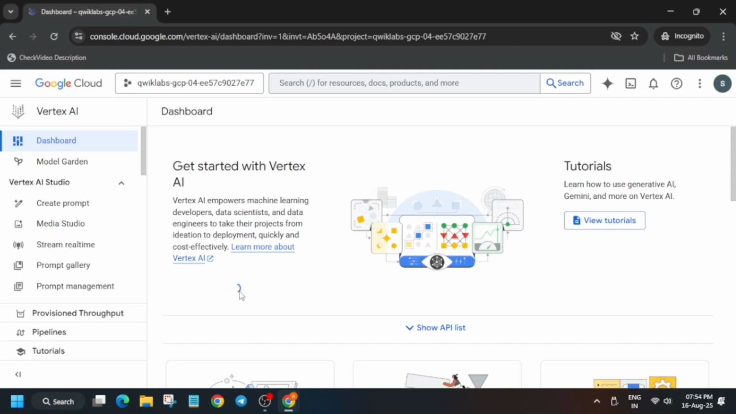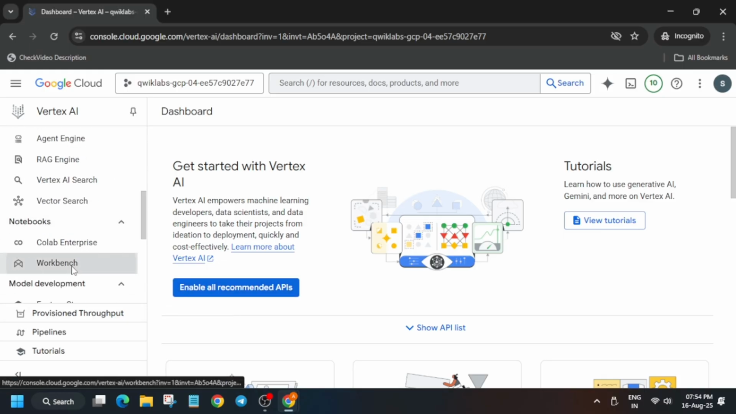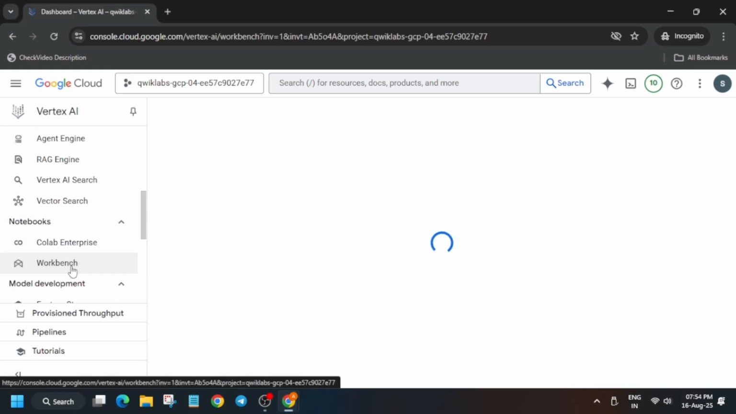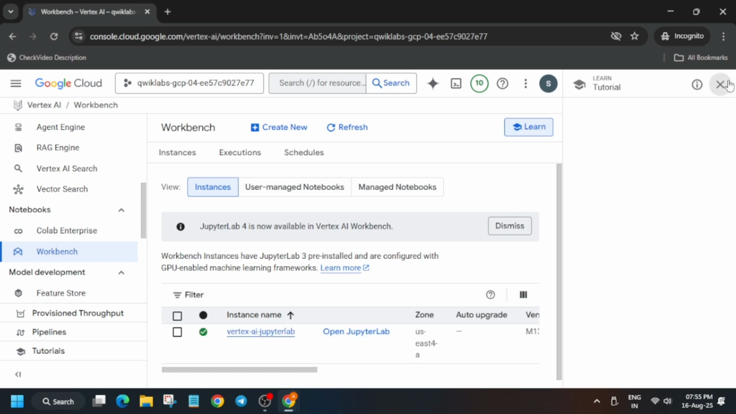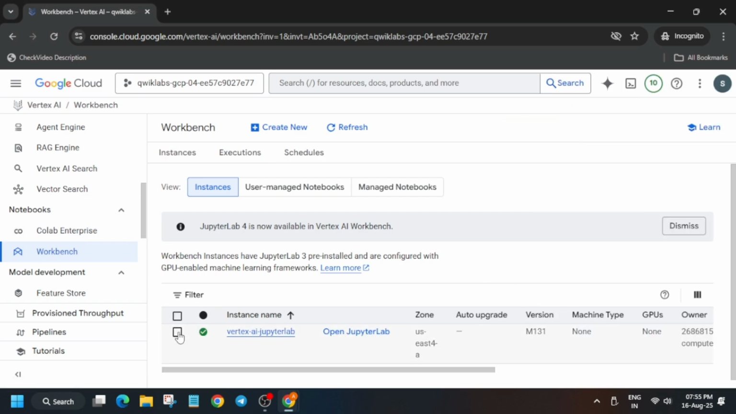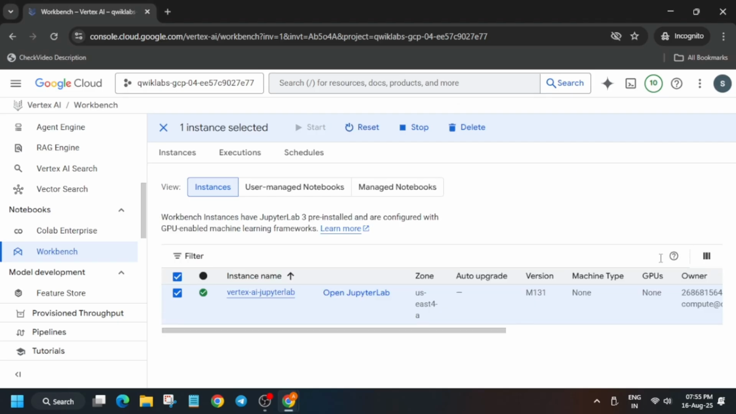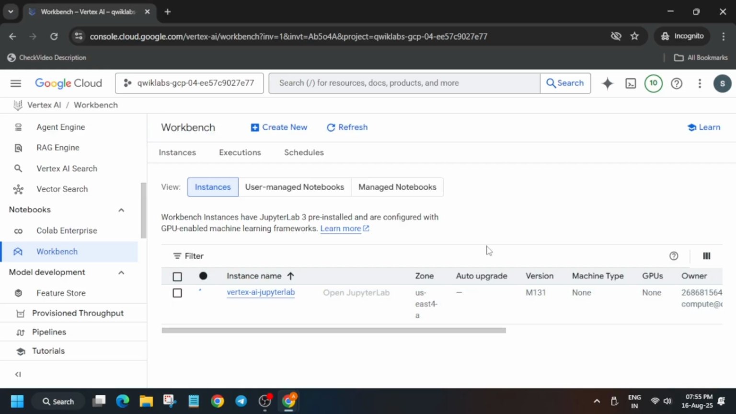The first thing is that we have to enable the APIs, and once the API is enabled, it will look like this. No need to worry, just scroll down and find the notebook, and open the workbench. Many of you are facing issues like the files are not showing over there. Do not worry, I'll tell you how you can see the files. Here you can see that the Vertex AI workbench is now ready. Basically you have to click on it and reset the workbench. It will take some time, and after some time the workbench will be ready.